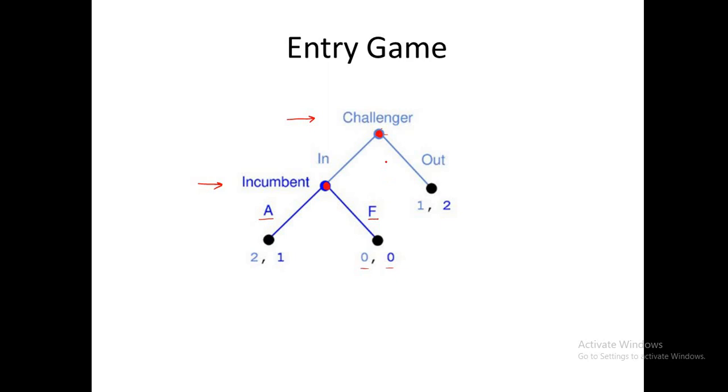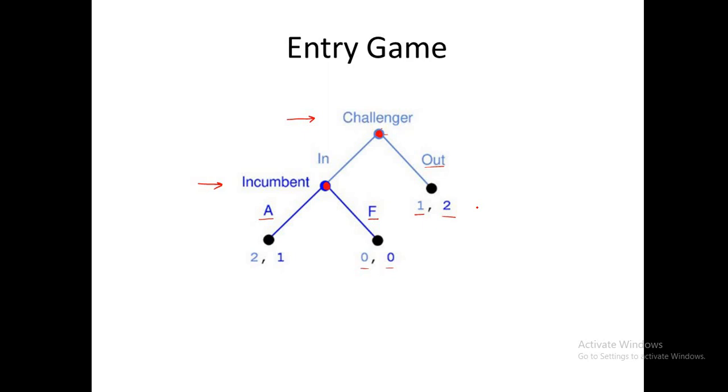Now what would happen if the challenger chooses the action of out? It means he will stay out from the market. Then definitely this will be a good condition for the incumbent, and he will get more payoff, and since the challenger is not in the market, he will get less payoff. So in this case the payoff of the challenger is 1 and the payoff of the incumbent is 2. So this is the entry game.